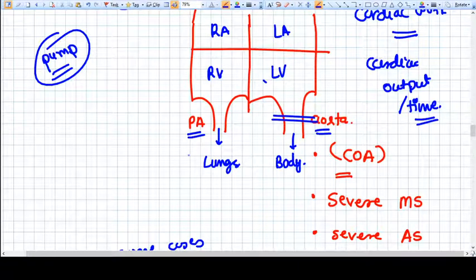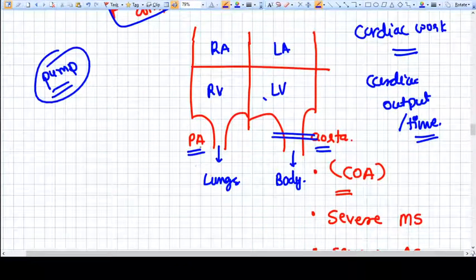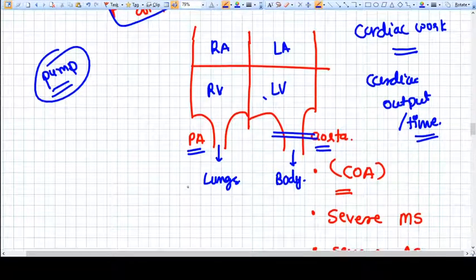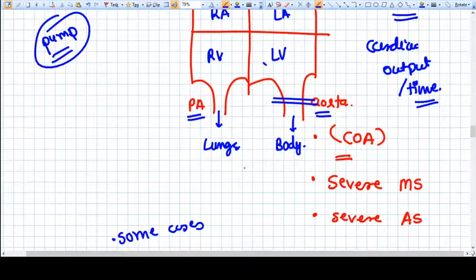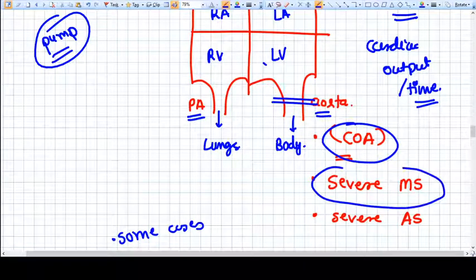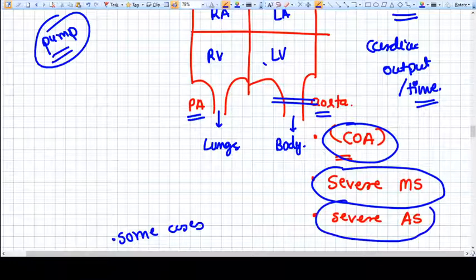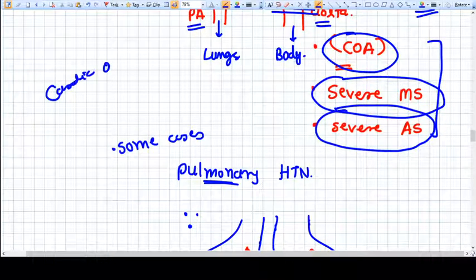So if some diseases are already there because of which cardiac output is already decreased, then this can cause problems during pregnancy. For example, coarctation of aorta, severe mitral stenosis, severe aortic stenosis. All these will decrease what? Cardiac output. Why is cardiac output decreased?